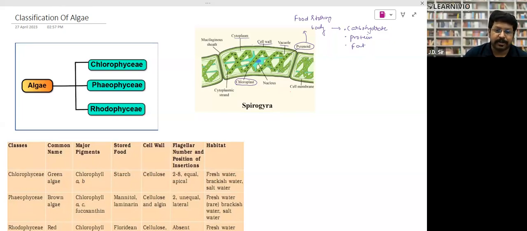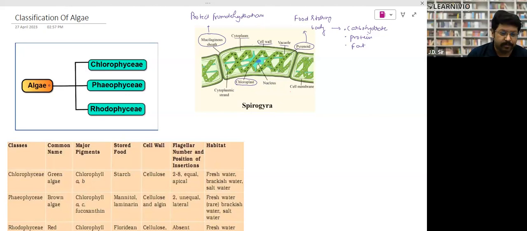Chloroplasts have different shapes, and outside of the algae they have a mucilaginous sheath. The mucilaginous sheath protects them. It is a slimy layer, right? And it protects them from dehydration. They keep them hydrated, right? Cytoplasmic strands are found inside and the nucleus is present inside, right? So this is the structure of algae. They do not have root, leaf, or stem-like structure.